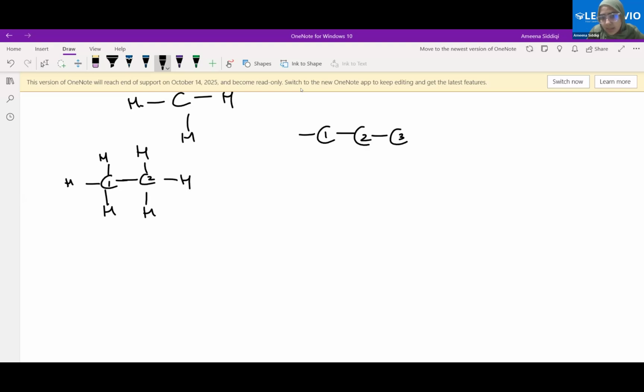3. How many hydrogen atoms does the second carbon atom need? 2. Brilliant. The third one? 3. Okay, fine. Now basically what is happening, we can have compounds with n number of carbon atoms.